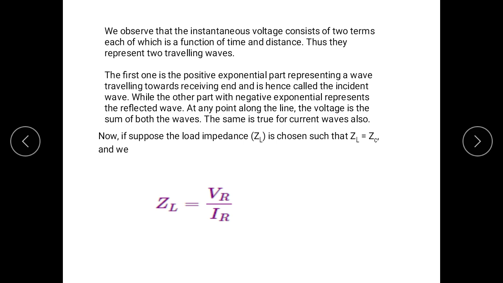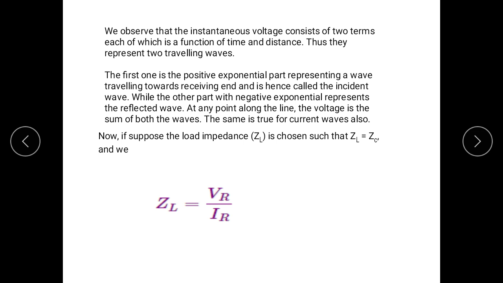At any point along the line, the voltage is the sum of both the waves. It means it is the sum of incident wave plus reflected wave. Same is true for current wave also.